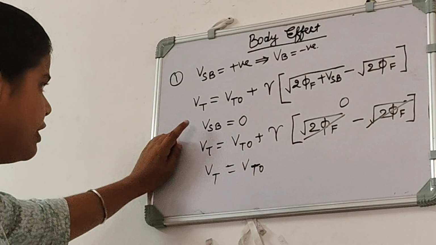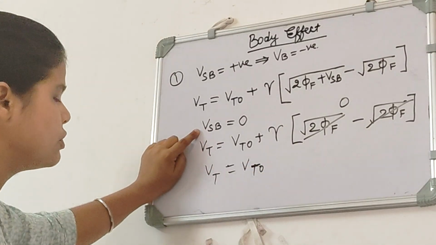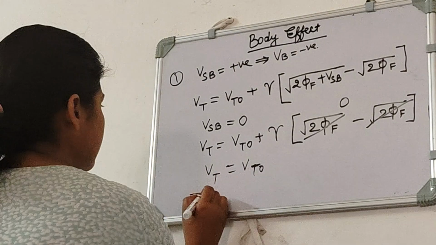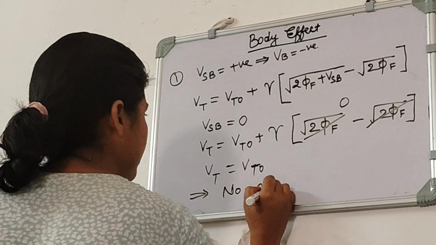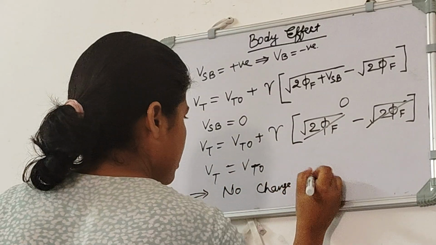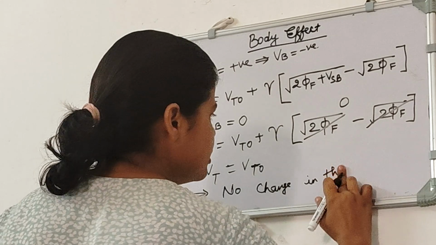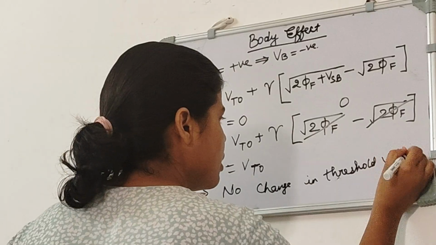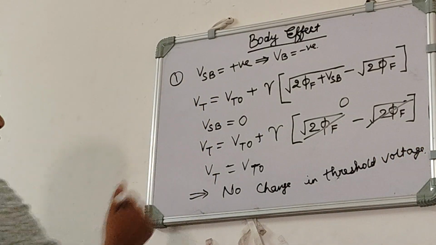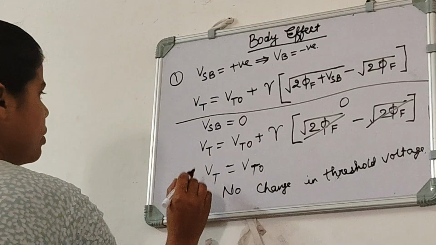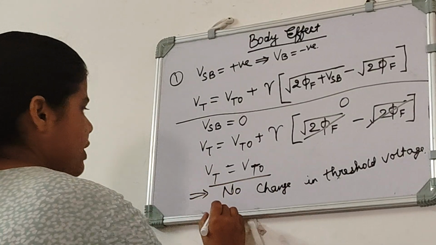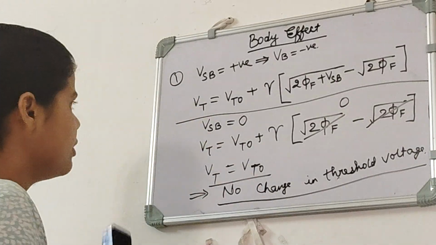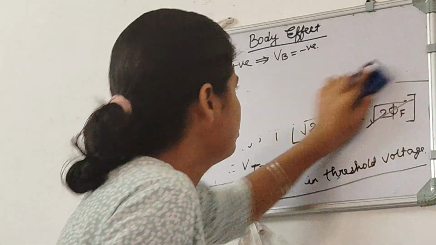So here we can say that when VSB was 0, our threshold voltage was the same as the original. There is no change in the threshold voltage when we consider VSB as 0. When VSB was 0, our Vt was Vt naught, so no change in threshold voltage. Now we will see what happens when VSB is positive. It is not 0, it is positive. So we will see that.